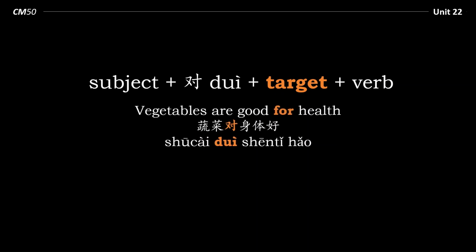Another example. Vegetables are good for health. Now here the target marker is the preposition for. 蔬菜对身体好.